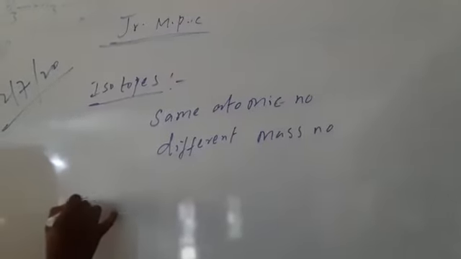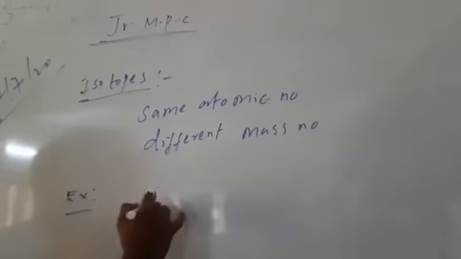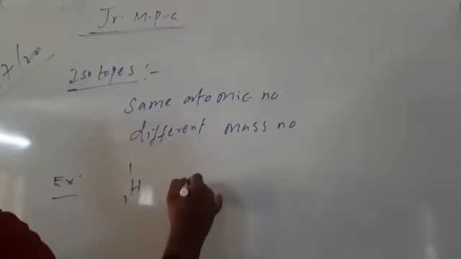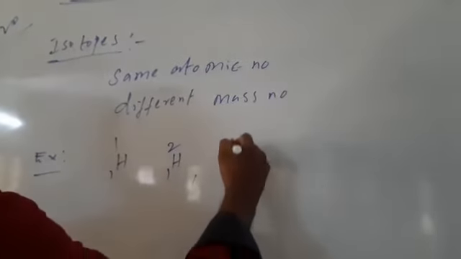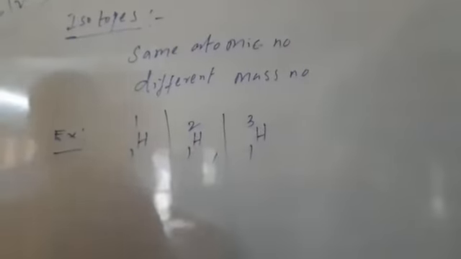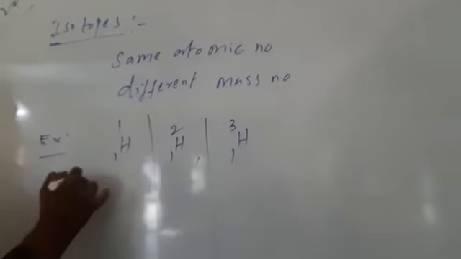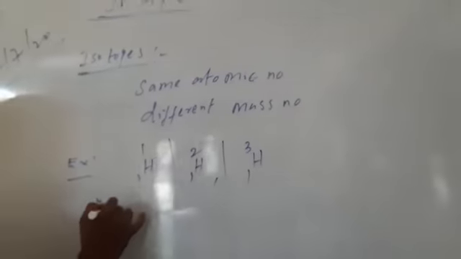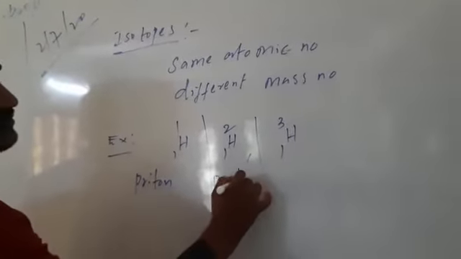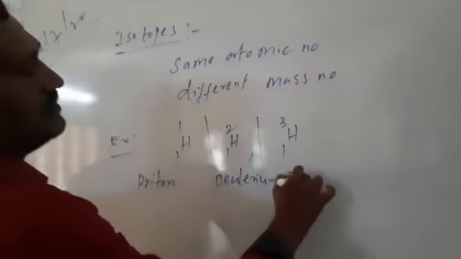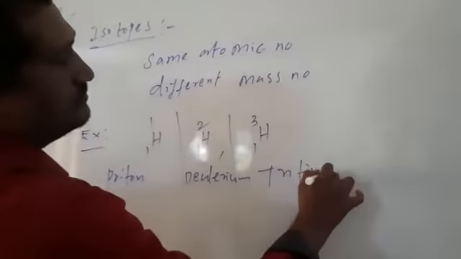So examples: proton and H11, H12, H13. So this is called protium or proton, deuterium, and it is tritium.